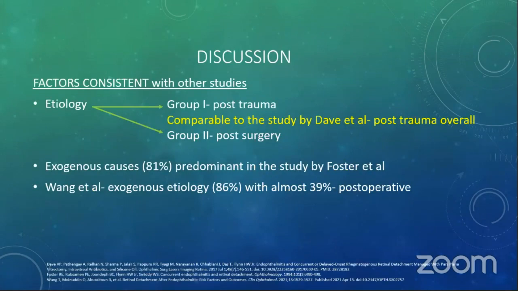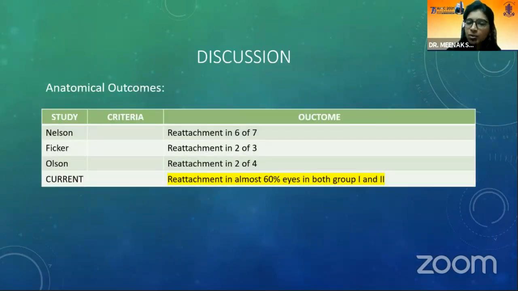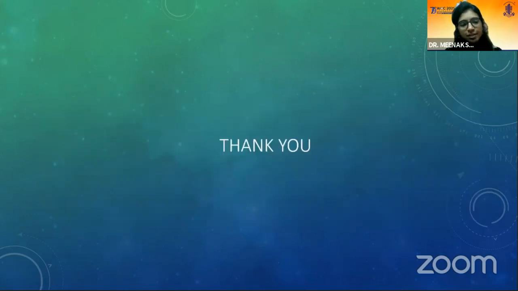So our study was comparable in the etiological factors to the study by Dave et al., which concluded that post-trauma overall was the most common cause of this condition. The exogenous causes were more common in other studies as well. And anatomical outcomes were similar, if not better, compared to the other groups. About 60% reattachment was seen in both groups in our study. And a functional outcome of about 35%, as I showed previously, was achieved in both groups, which was comparable and better compared to other studies. So I thank you for this opportunity.